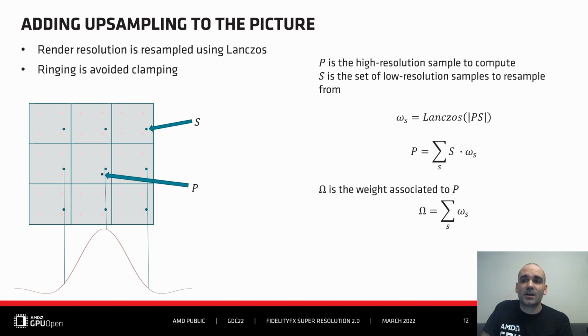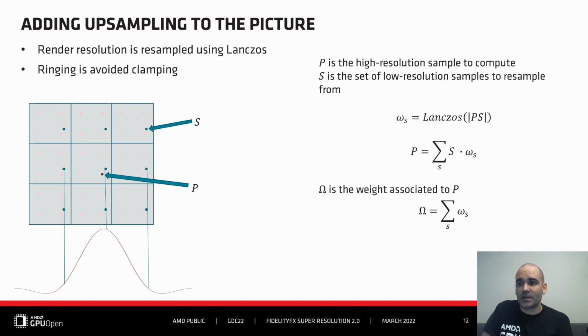For each high resolution sample P, we will use a 4x4 kernel of low resolution samples S. The image on screen displays a slightly smaller neighborhood for readability. Each low resolution sample weight is computed using Lanczos and the distance to the target high resolution sample. The final weight, capital omega, for the sample P is the sum of all the samples' weights, and the value of the final sample is the weighted sum of those samples with their weights.